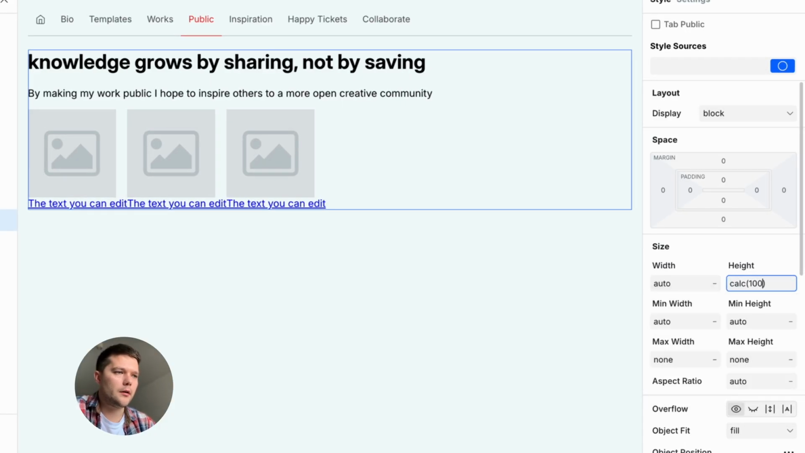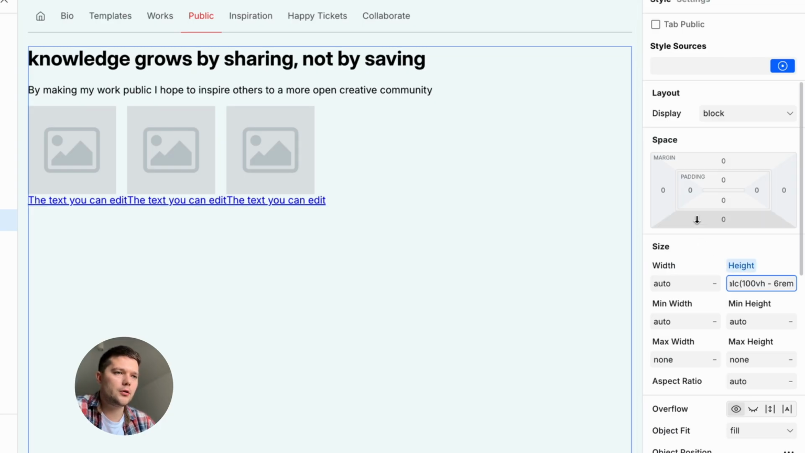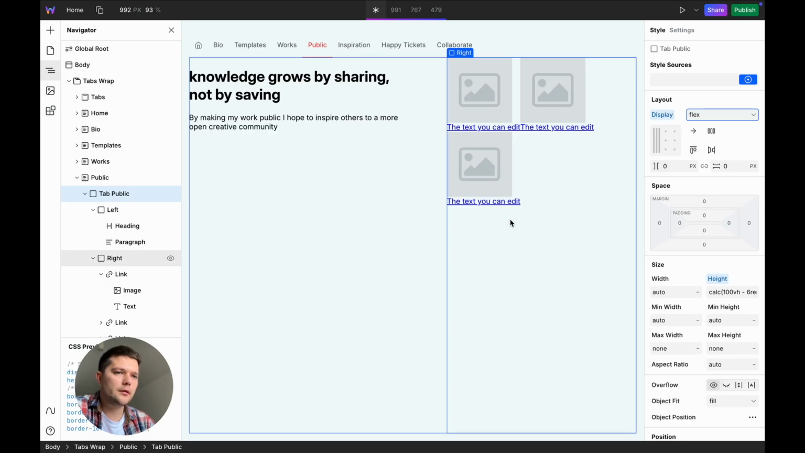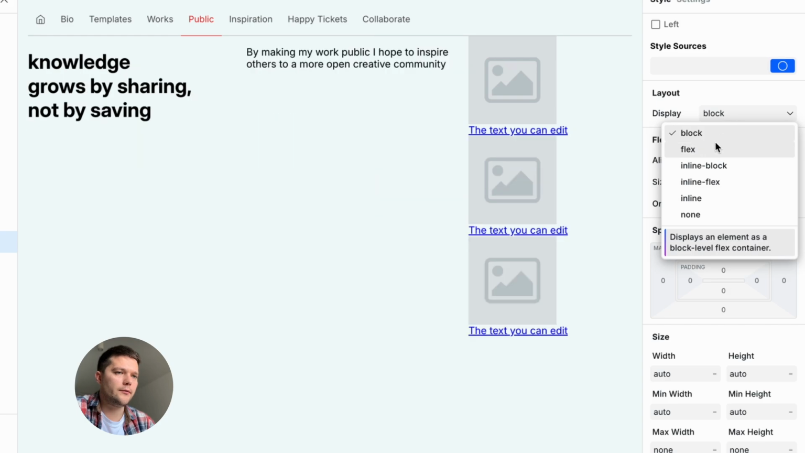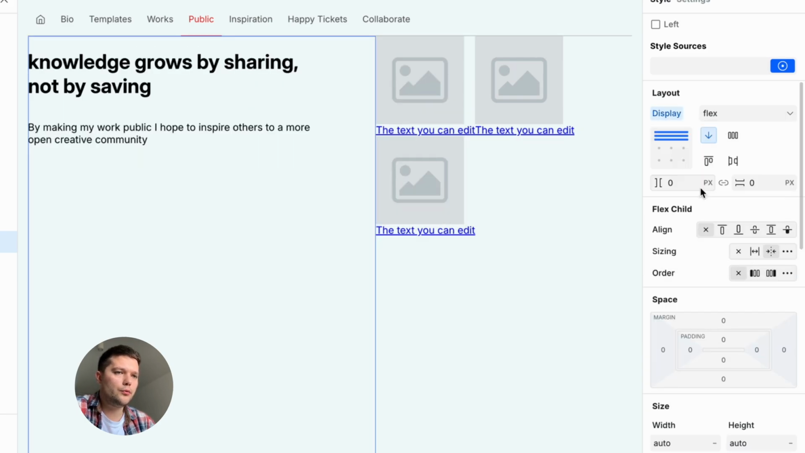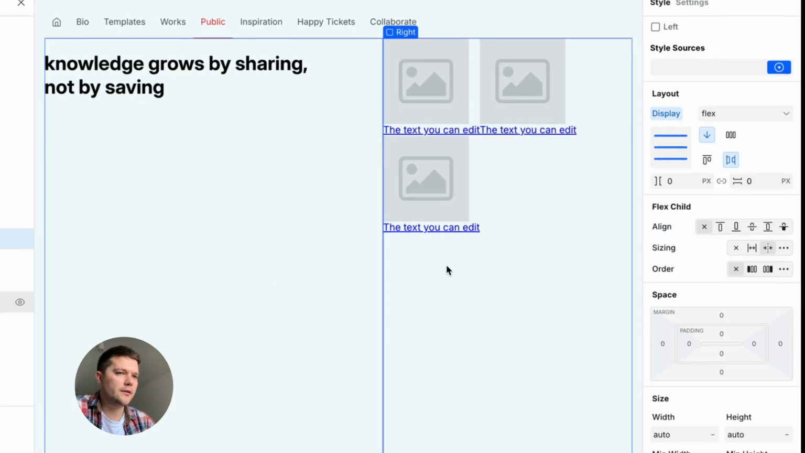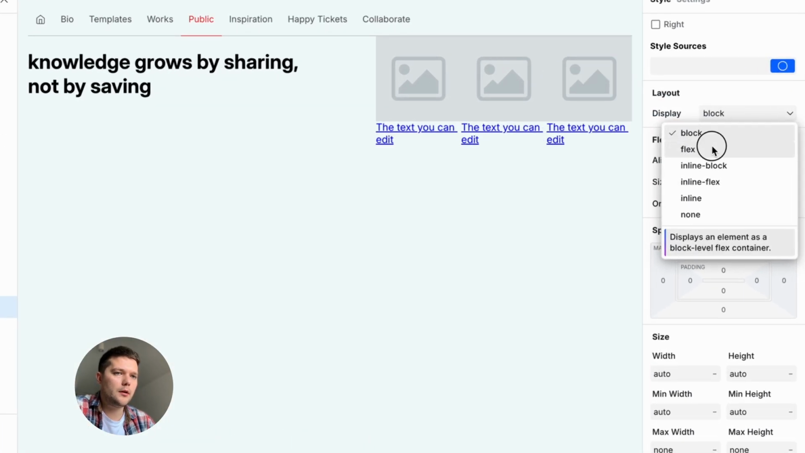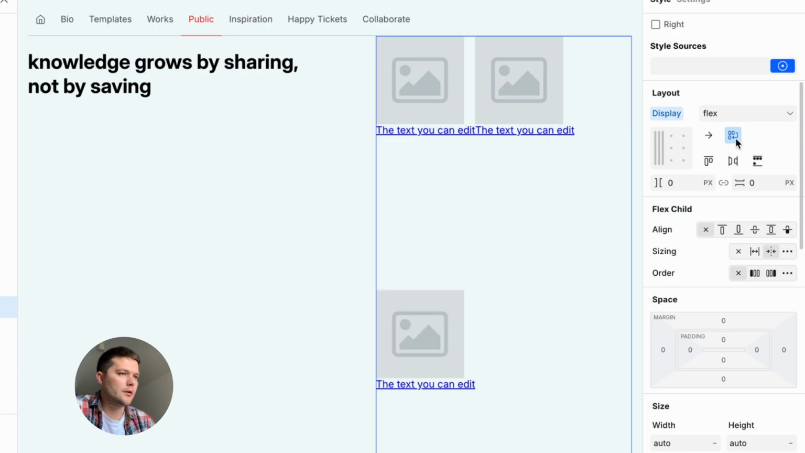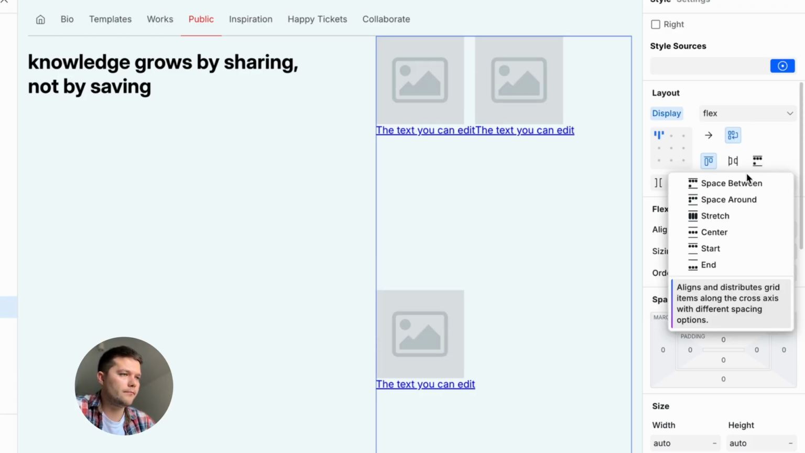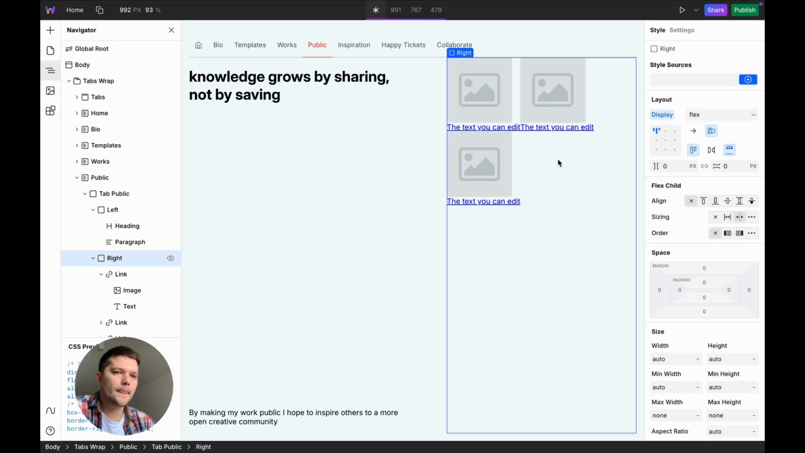Now let's start applying the base styles. The main container gets a height of 100 VH minus 6 rem and a horizontal flex layout. The left column uses vertical flex with space between to push the heading and paragraph apart, and the right column also gets flex but with wrap enabled, ensuring all elements align to the top.